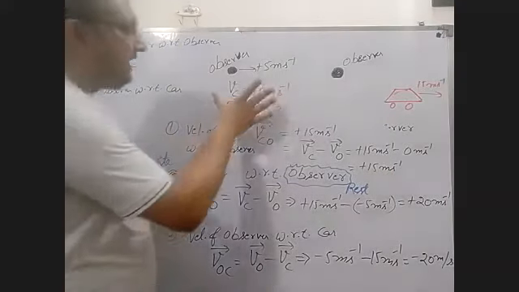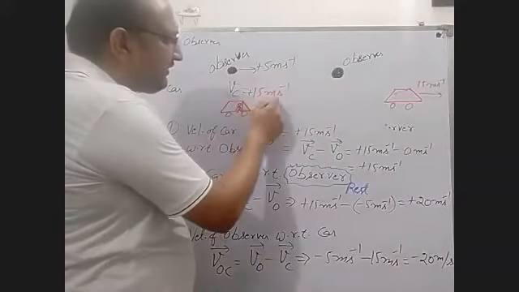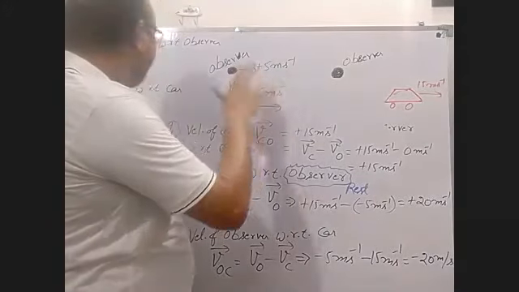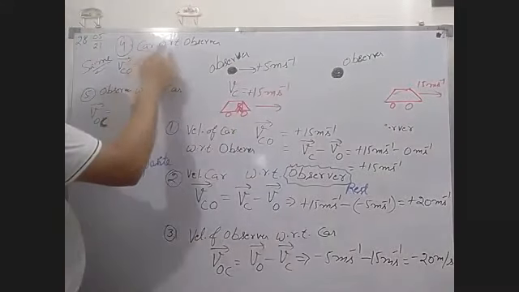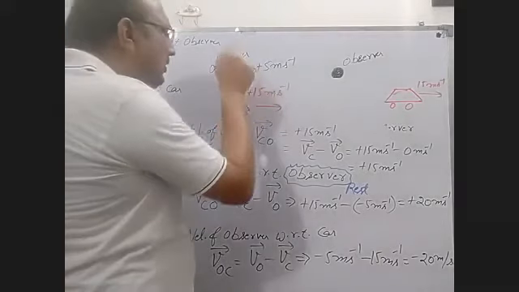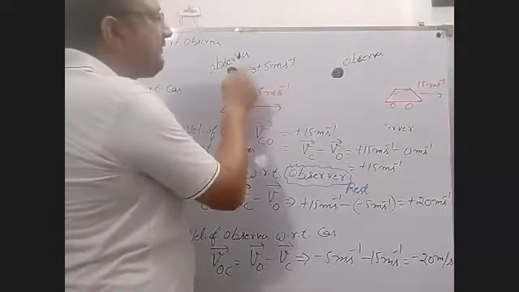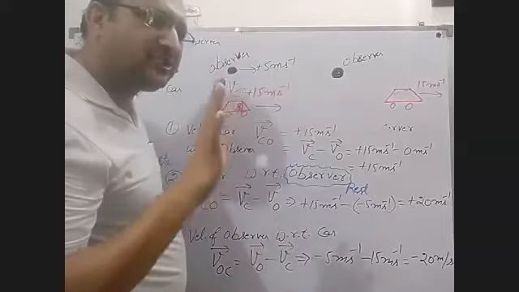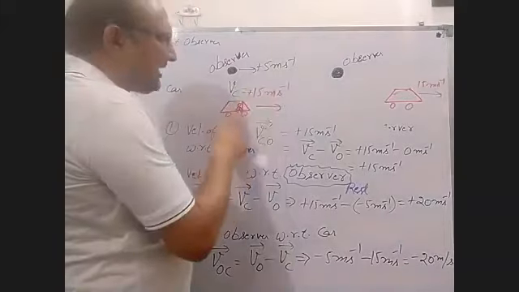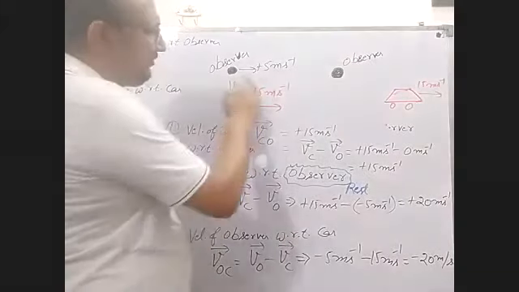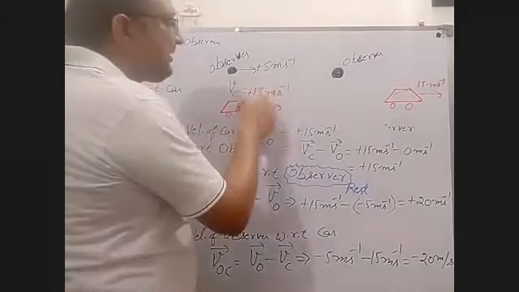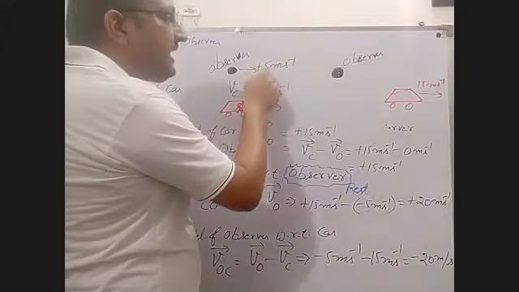Now, feel this thing. The car is moving with 15 meters per second. The observer is moving with 5 meters per second. Now, car with respect to observer means suppose the observer is at rest. What are you feeling? The car is moving with 15 meters per second. If you are moving along with this 5 meters per second, then the speed you feel at that time